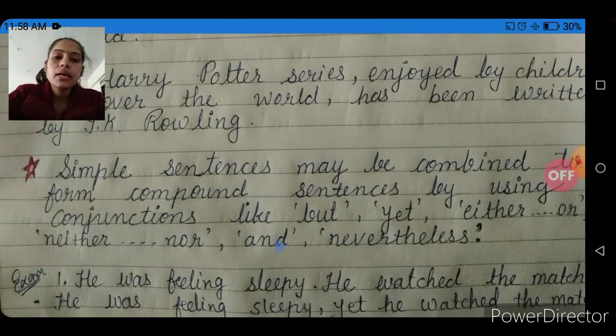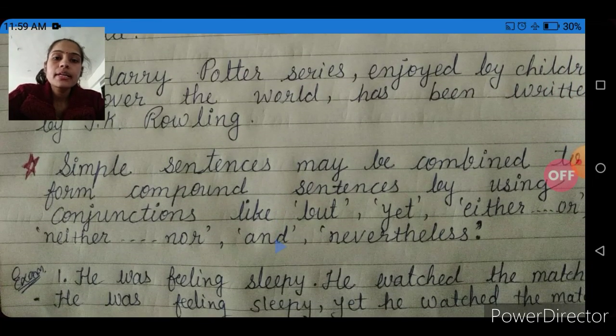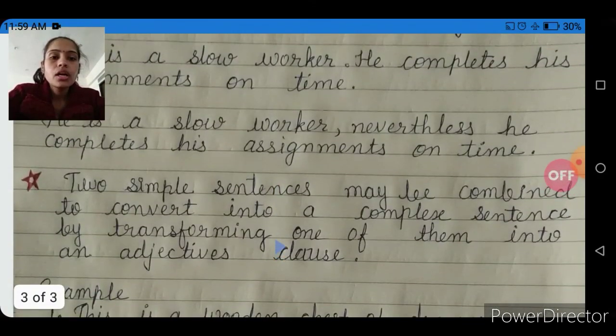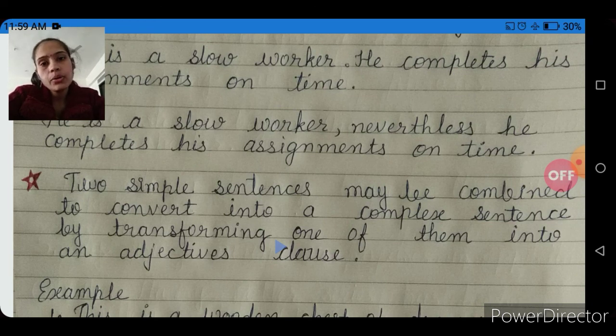Another type of synthesis uses conjunction words like yet, but, either or, neither nor, and nevertheless. Another main point is that two simple sentences may be combined to convert into a complex sentence by transforming one of them into an adjective clause. I hope you all understood this chapter very well. So thank you and have a nice day.